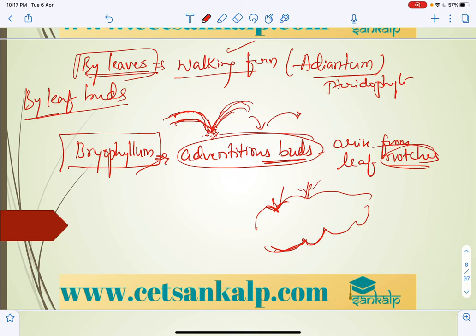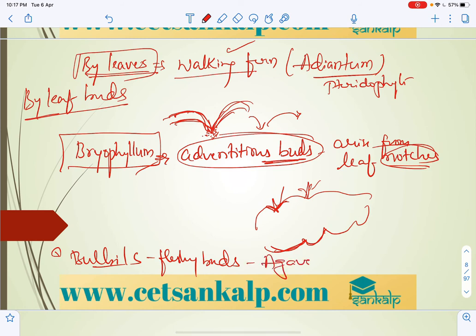And what is the difference with bulbils here? Bulbils are fleshy buds, generally seen in agave, oxalis and lilies.